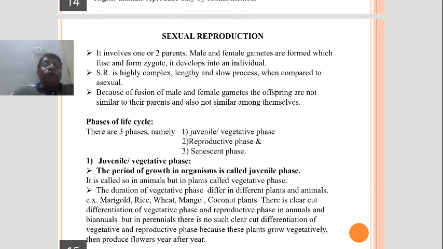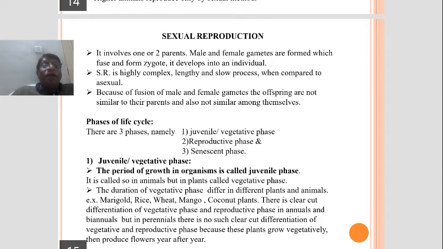It differs. For example, marigold vegetative phase is only 1.5 or 2 months. In mango, it is 5 to 6 years. In coconut, it may be 6 to 7 years. That is, the vegetative period varies.